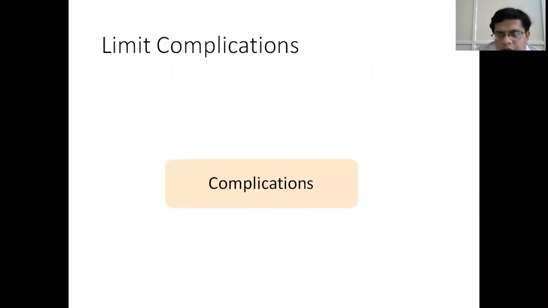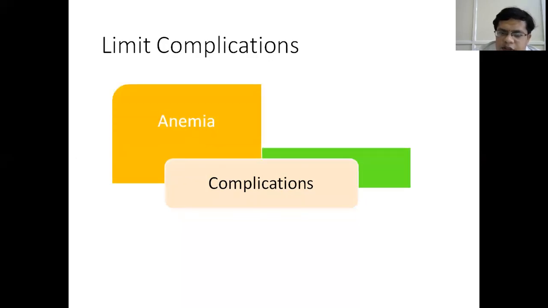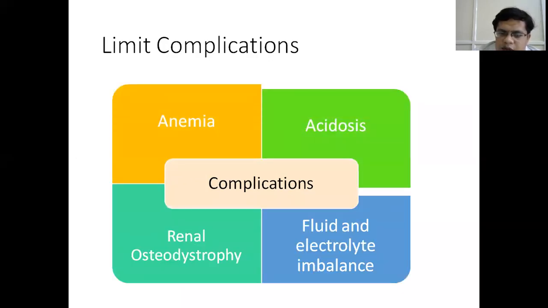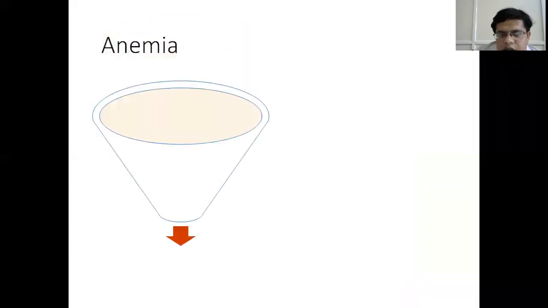So how do we limit the complications of chronic kidney disease? So what are the complications? Anemia, acidosis, renal osteodystrophy, and fluid and electrolyte imbalance. So we have to treat these complications at an early stage to limit further progression.